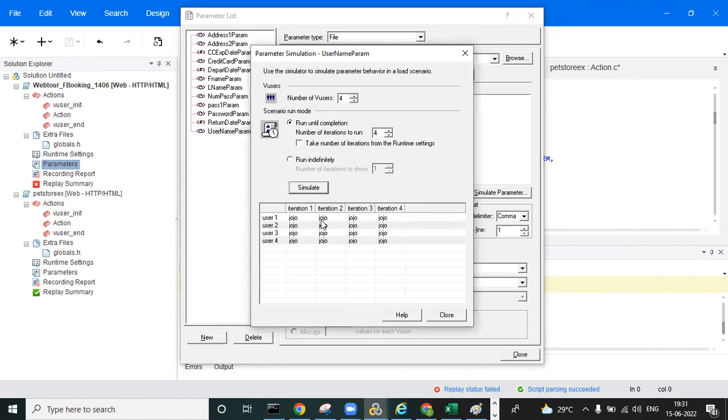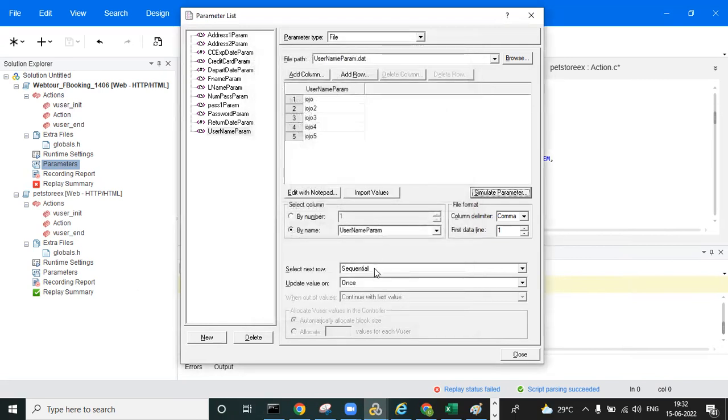And you can observe that in iteration 2, iteration 3, iteration 4, the nth iteration, it picks the same values. Whatever values we picked in iteration 1, all iterations will pick the same value. In that situation, you can use the sequential once property. Is it clear? You can observe iteration 2 is the same, iteration 3, iteration 4, even the 100th iteration will pick the same value.